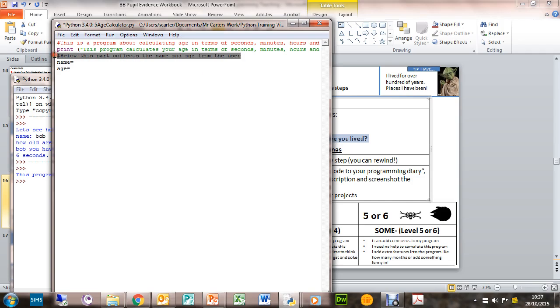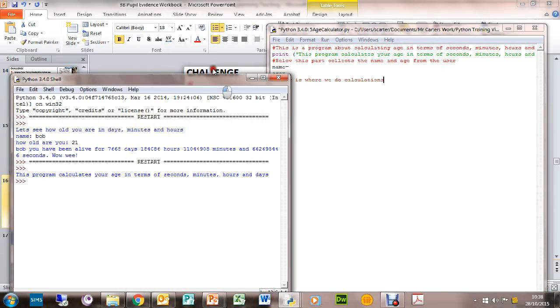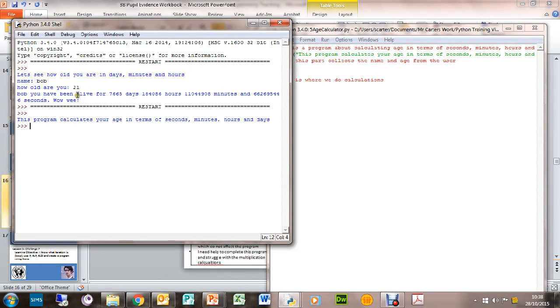The next part is, I was going to put a comment here below: this is where we do calculations. Now, as you can probably guess, when we looked at the other program, we need to calculate based on the age they put in, so 21.